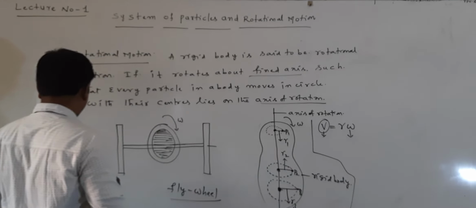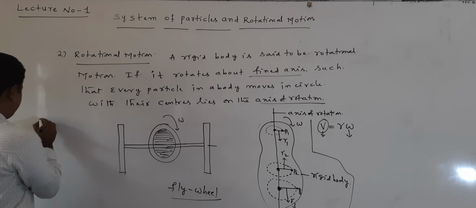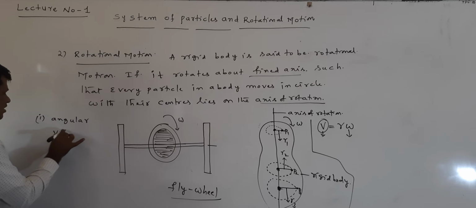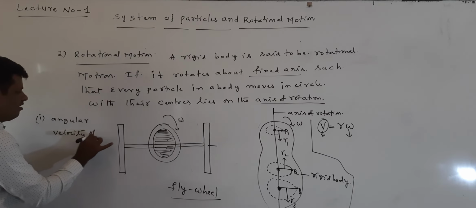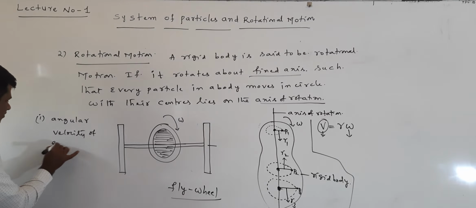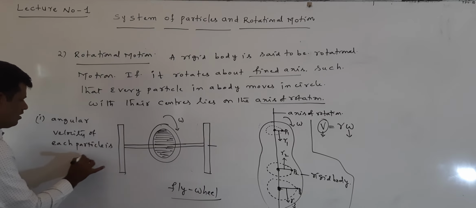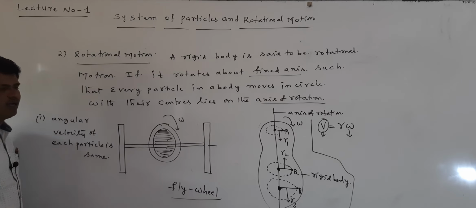Now I am writing the point here: in rotational motion, the angular velocity of each particle is the same.